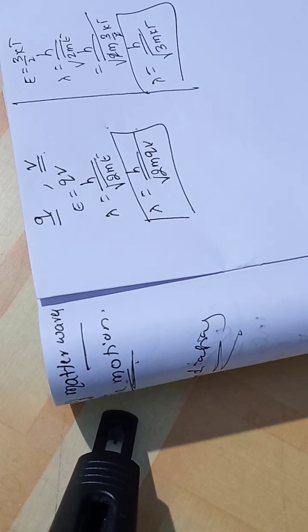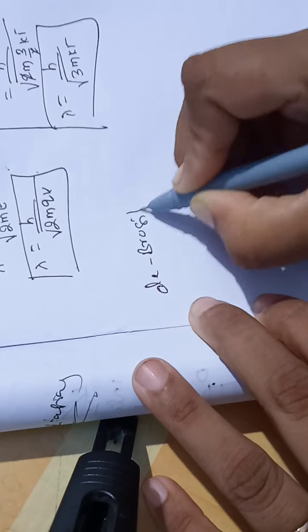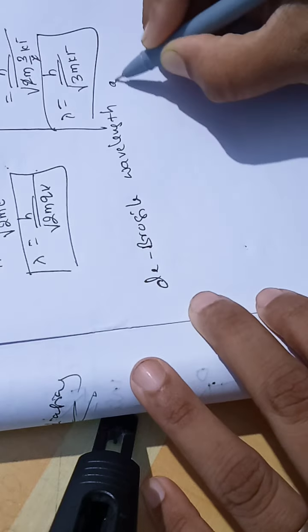Now similarly, let us see the de Broglie wavelength associated with electrons.